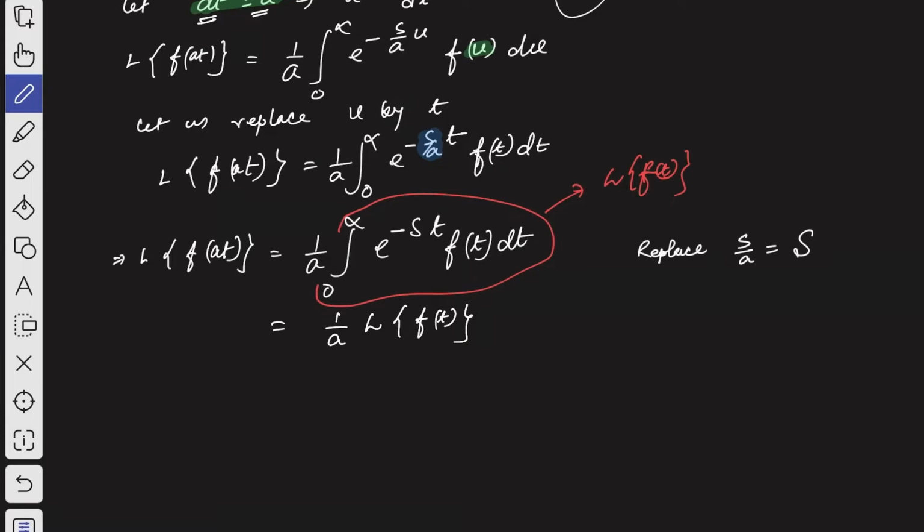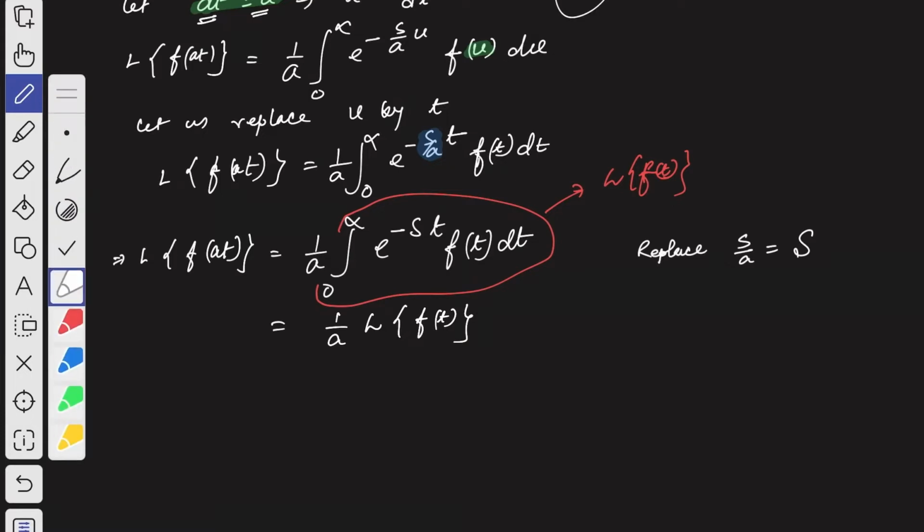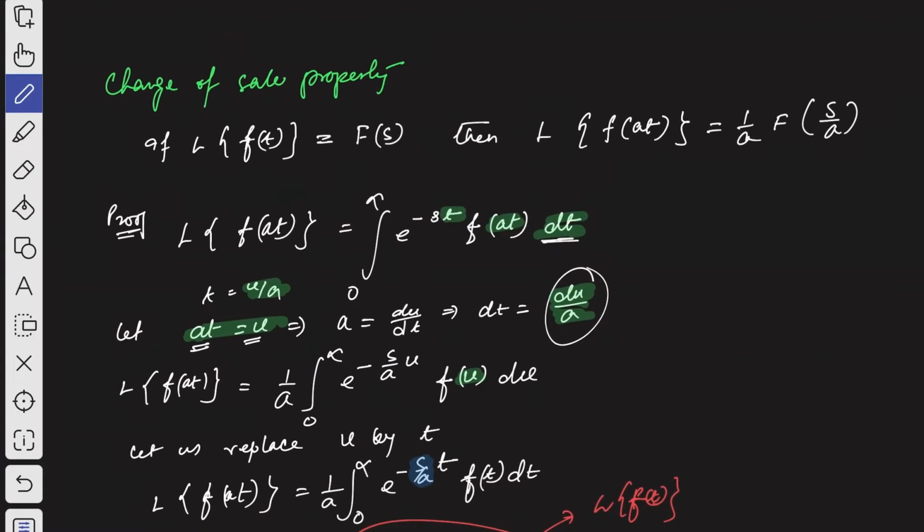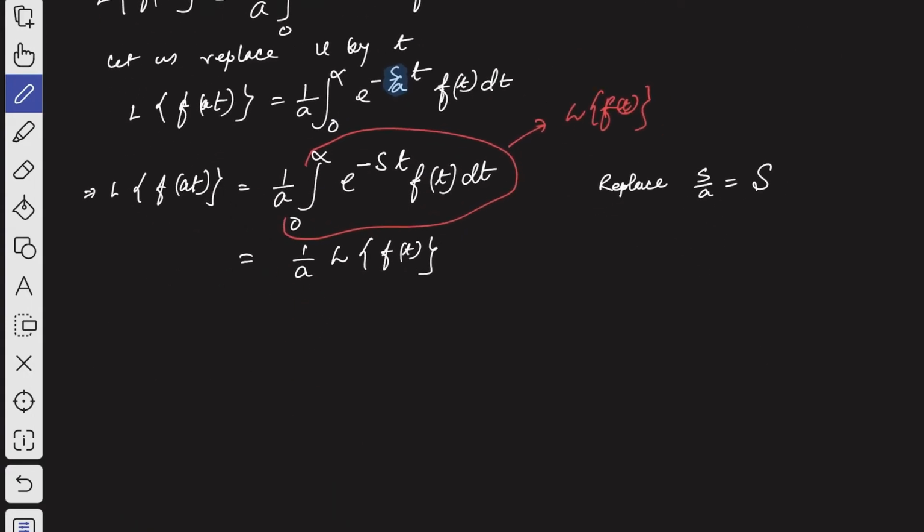And here already it is given that Laplace transformation of f of t is F of s, right? So let us replace this Laplace transformation of f of t by capital F of s. So we can write 1 by a into capital F of s, right?